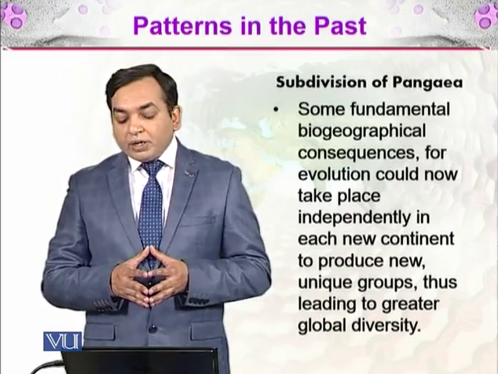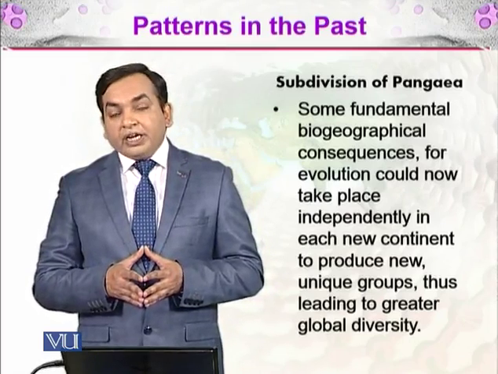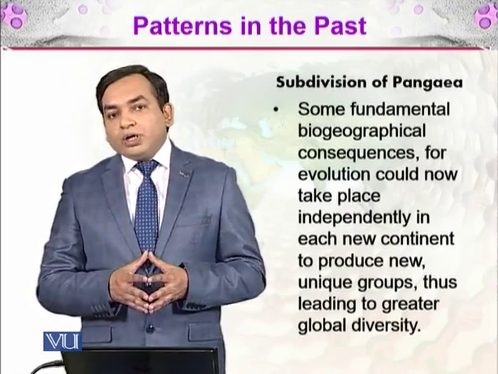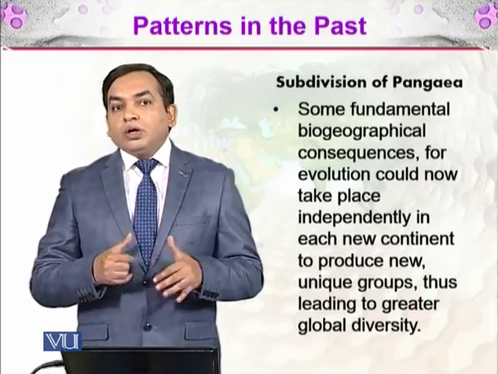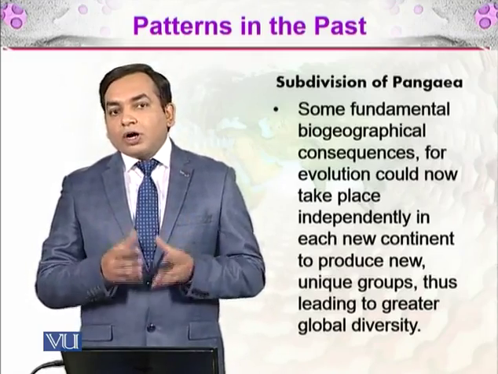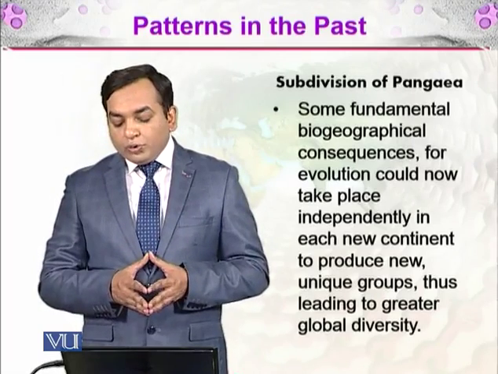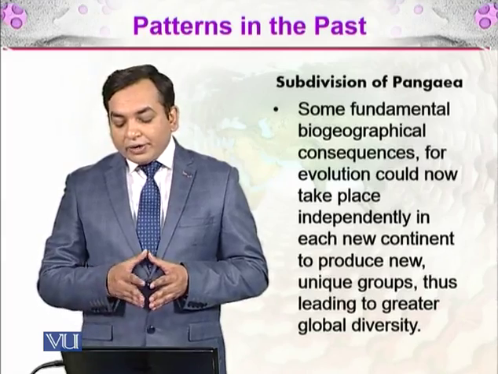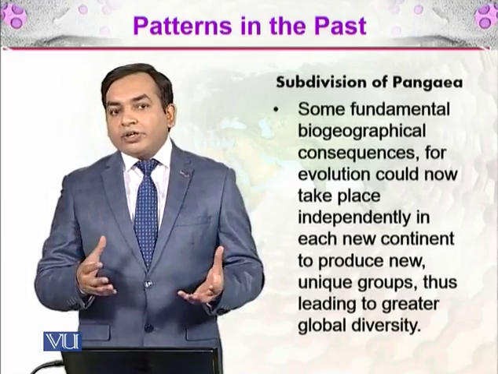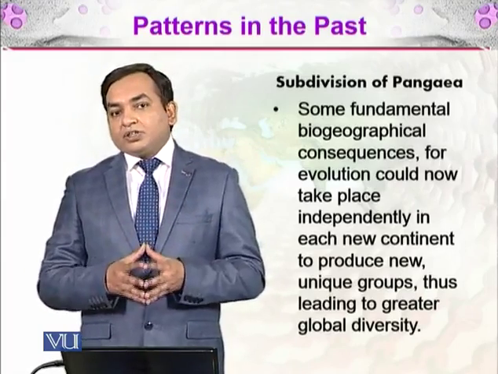Some fundamental biogeographical consequences followed: evolution could now take place independently in each new continent. For example, the marsupial mammals were able to evolve and survive much more, adapting according to the climate of Australia and producing new unique groups, thus leading to greater global diversity. So as Pangea divided into different continents, we have much more biodiversity as compared to the Pangea of that time.